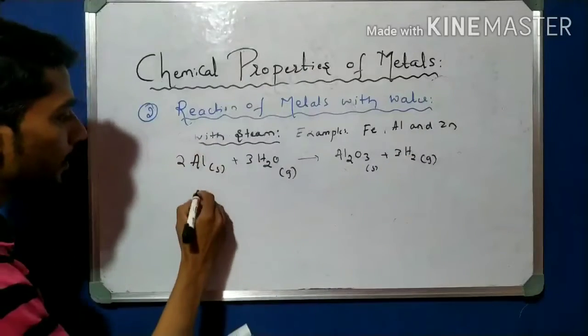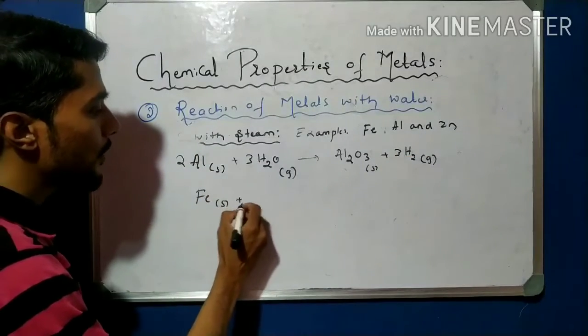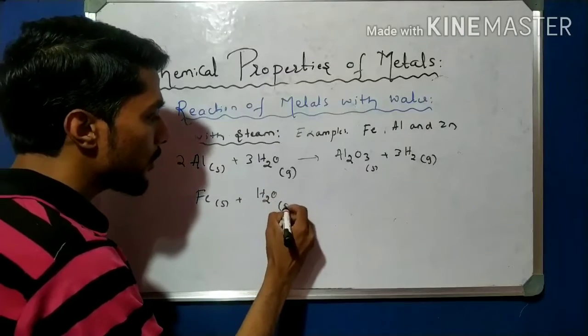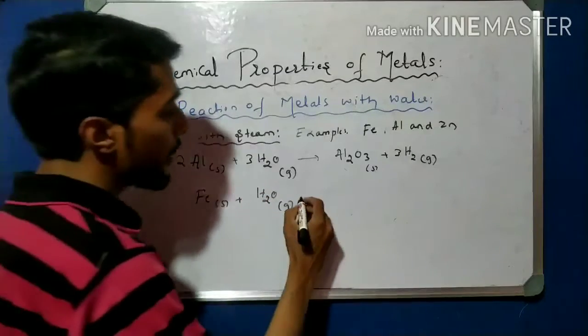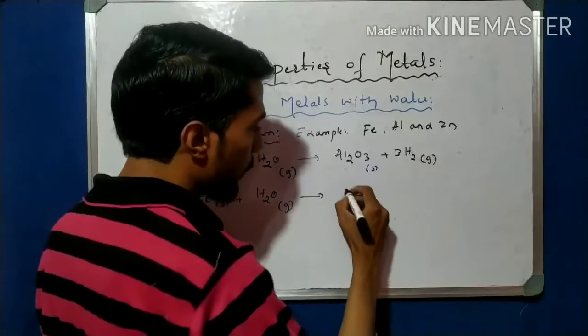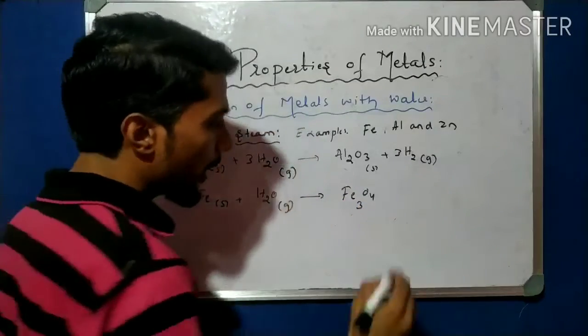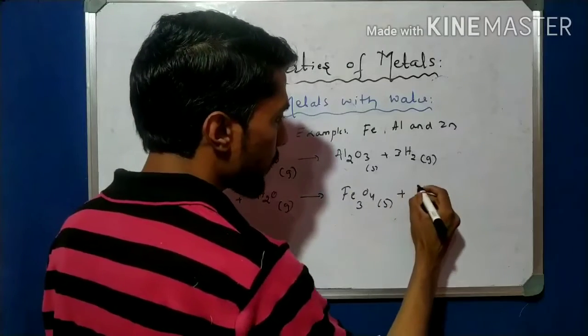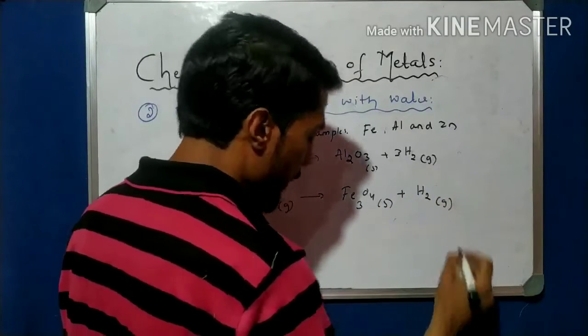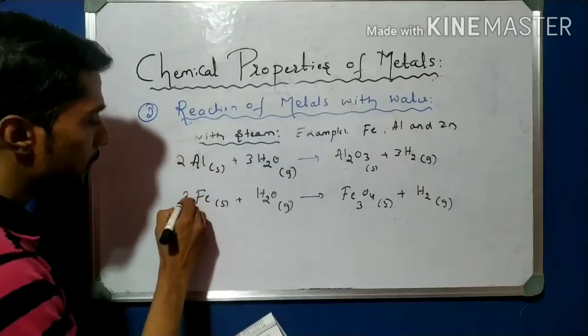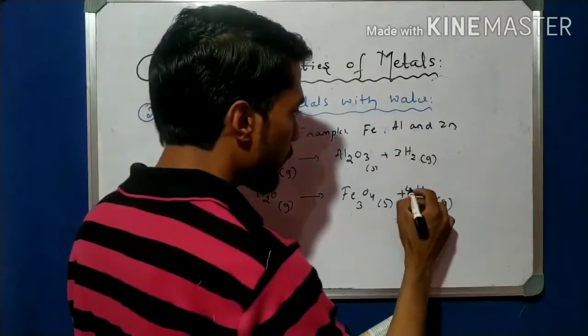The next one is Fe, solid, with water as steam gas, and the reaction gives Fe3O4, ferric oxide, a solid, plus H2 gas. The balance is 3 here and 4 here.